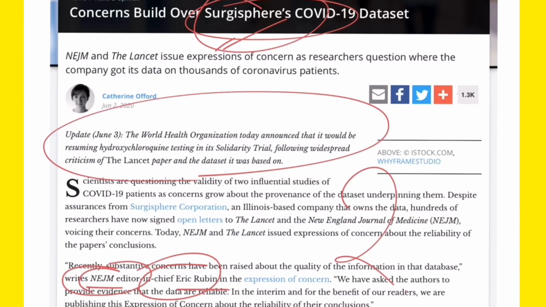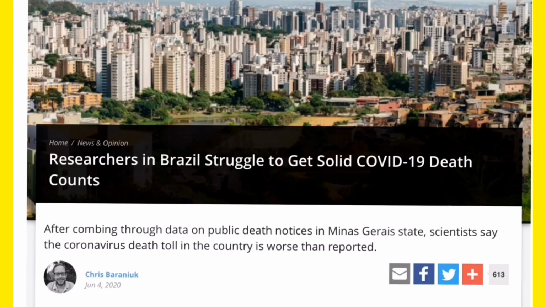The Lancet is also concerned about its publication policies, because most of the people have put out false data in this pandemic. So be careful. This is the scientific update.